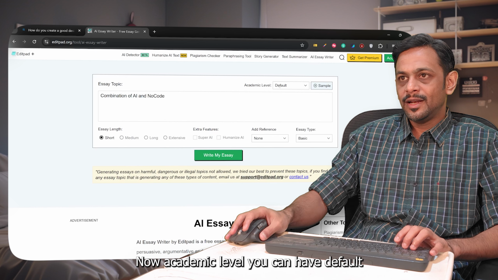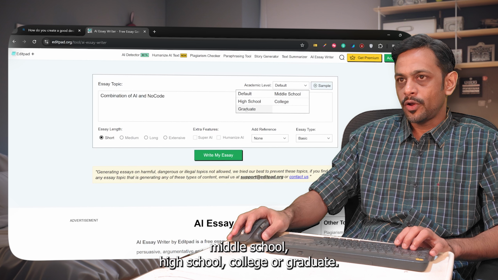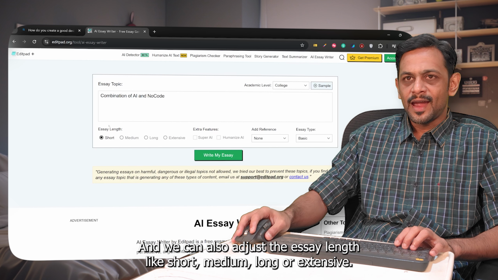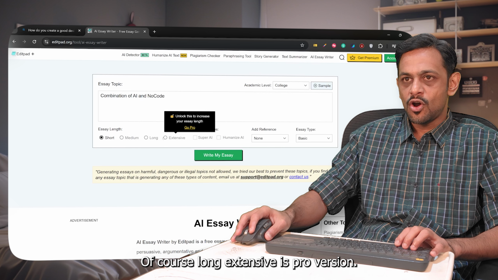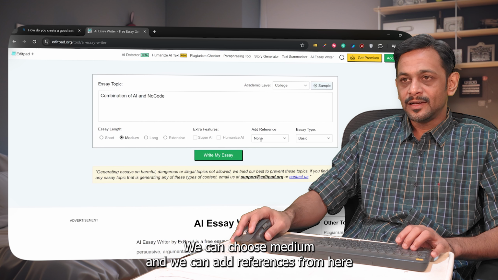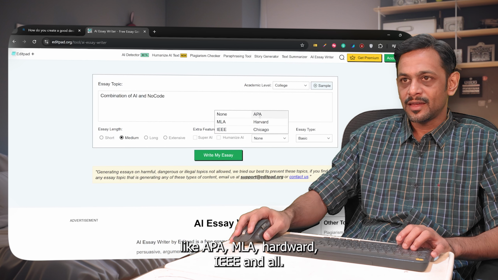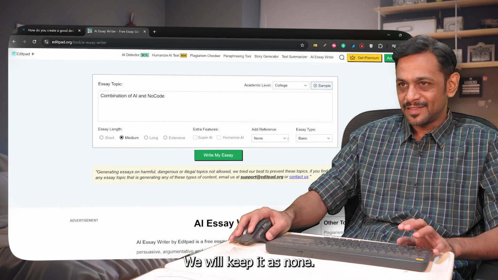Now, academic level, you can have default, middle school, high school, college, or graduate. Let's go with college, and we can also adjust the essay length like short, medium, long, or extensive. Of course, long and extensive are the pro version. We can choose medium, and we can add references from here like APA, MLA, Harvard, IEEE, and all. We'll keep it as none.